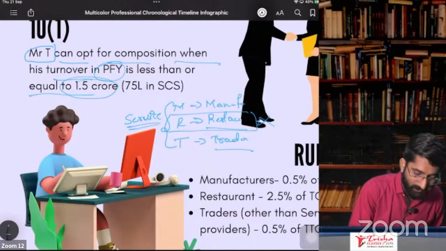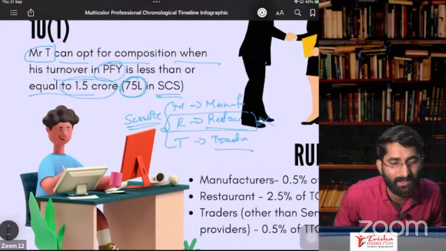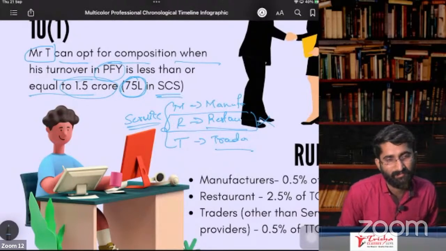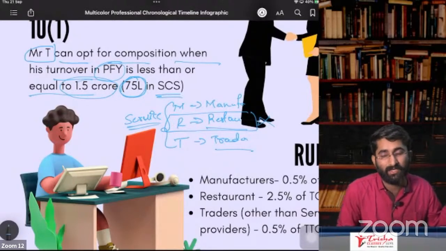But in case of special category states, it is 75 lakhs. Now, my question is, sir, what are special category states? So there we discussed special category states for the 10 lakh limit.